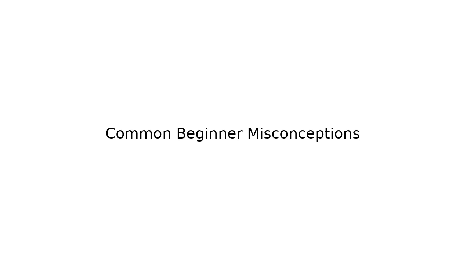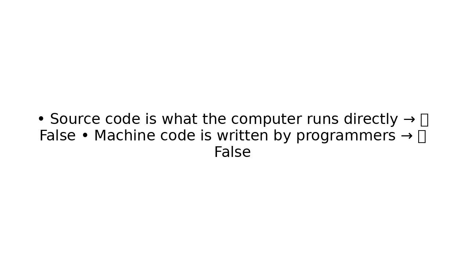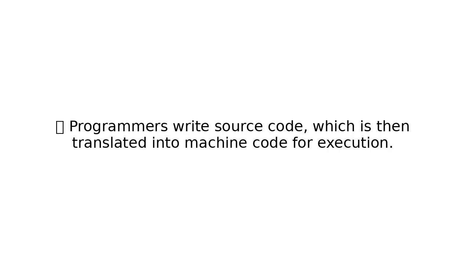Common beginner misconceptions. Beginners often think source code is what the computer runs directly. That is false. Machine code is written by programmers. That is also false. Actually, programmers write source code, which is then translated into machine code for execution.